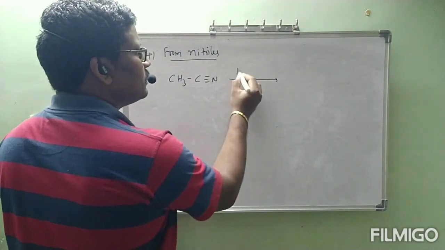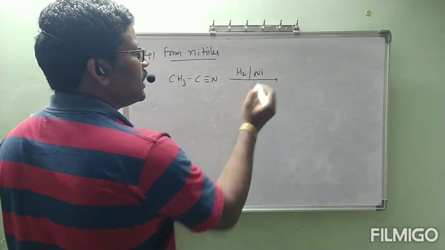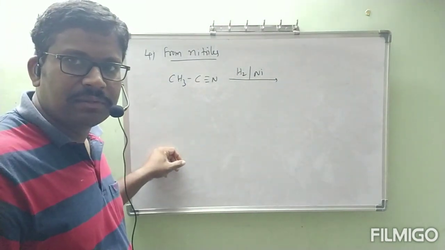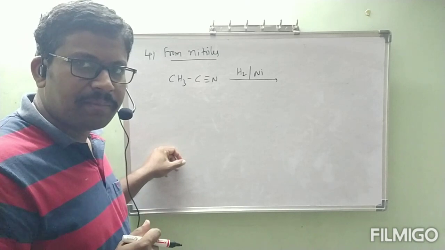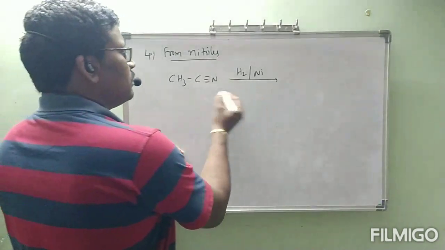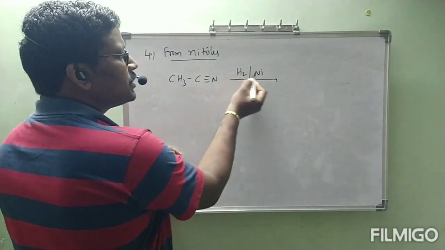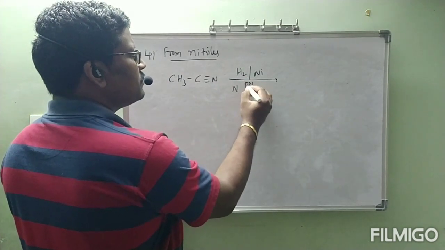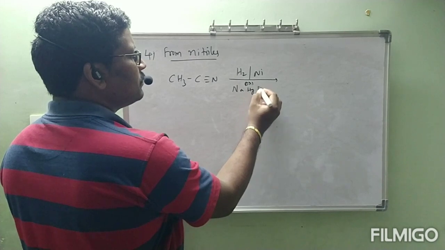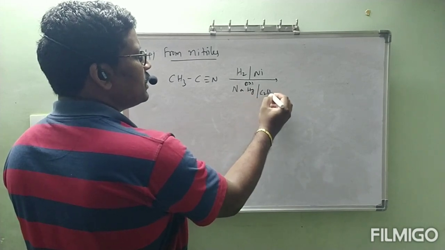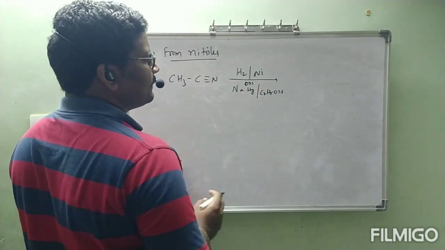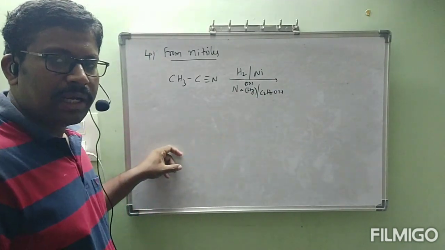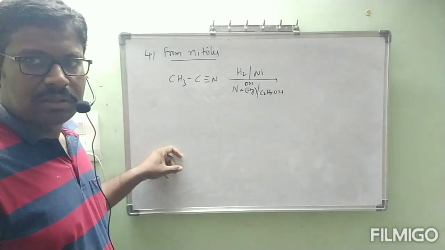It is going to react with H2, such that nickel. Even this process is also an example for reduction, because addition of hydrogen will happen. CH3 C triple bond N with H2 and nickel. Another reagent, sodium amalgam slash C2H5OH, sodium amalgam in alcohol. It will also give that hydrogen gas.